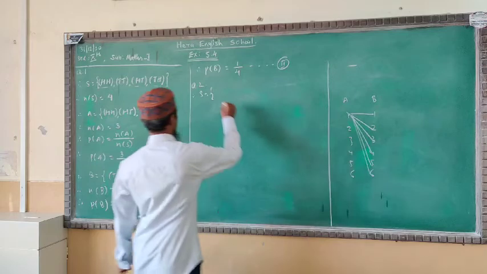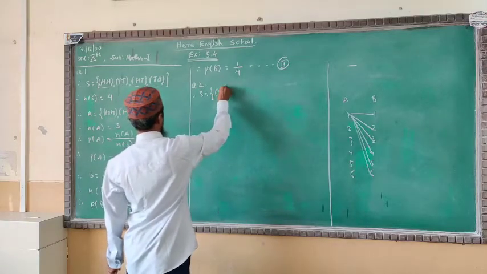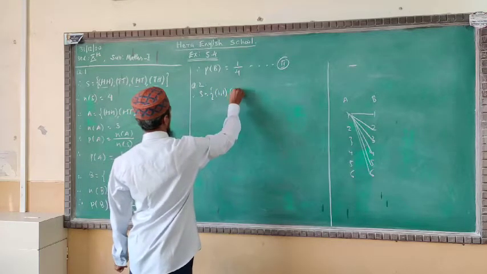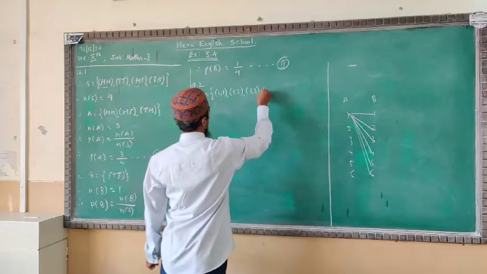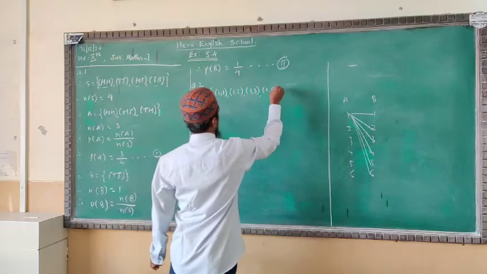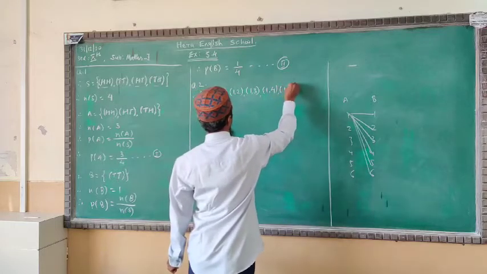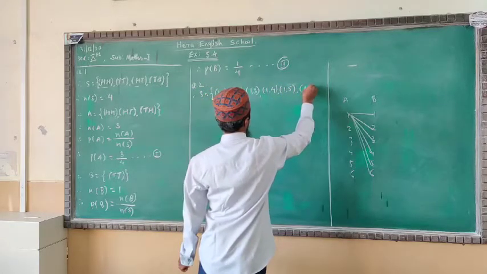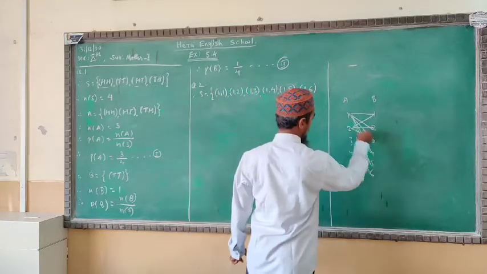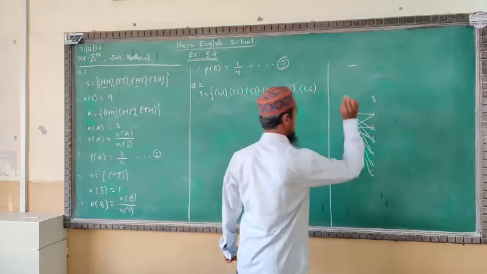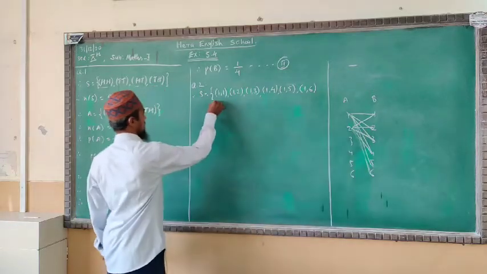Now continue. 2 1, 2 2, 2 3, 2 4, 2 5, 2 6. Like this you take the next turn.